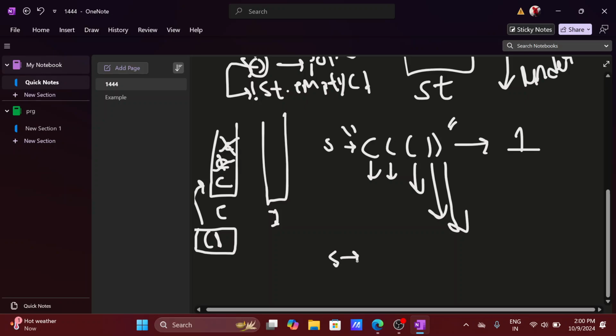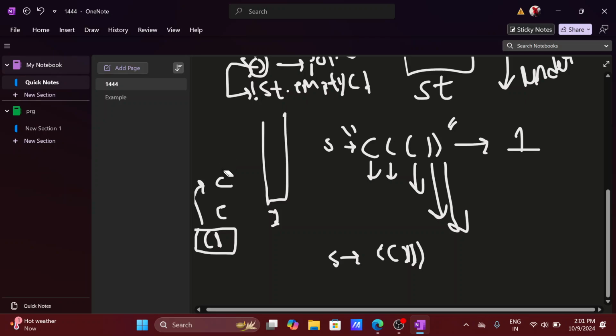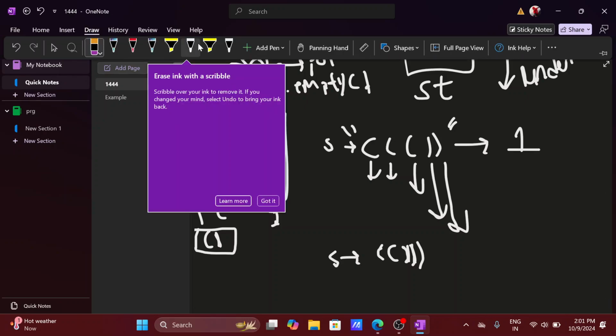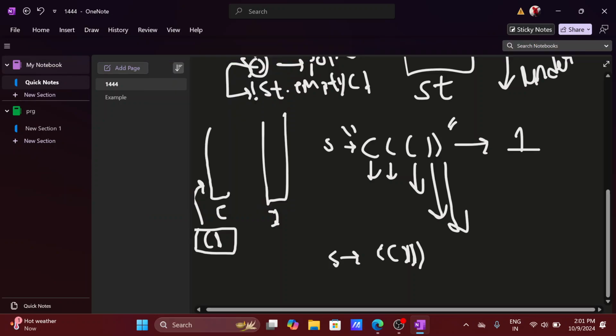But if we have a string like this, where these three are the closing parentheses, what should we do? We follow the approach which we discussed.